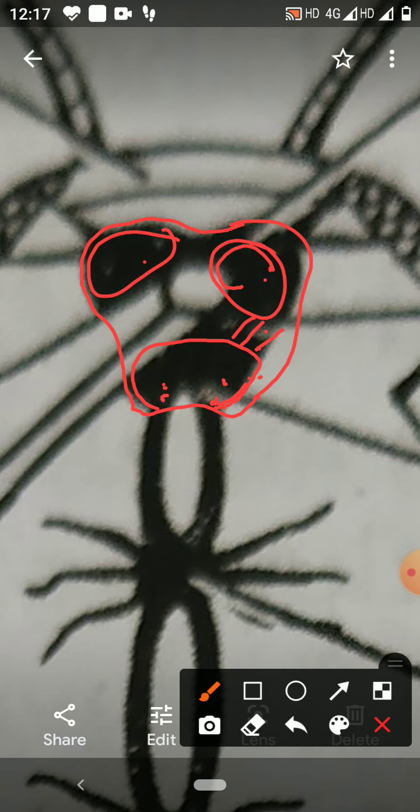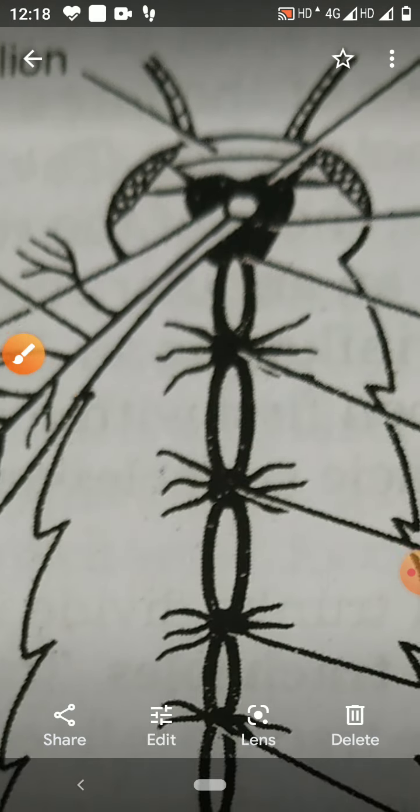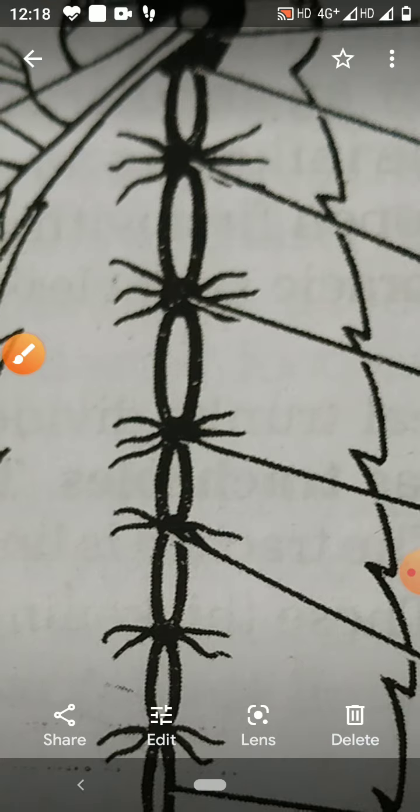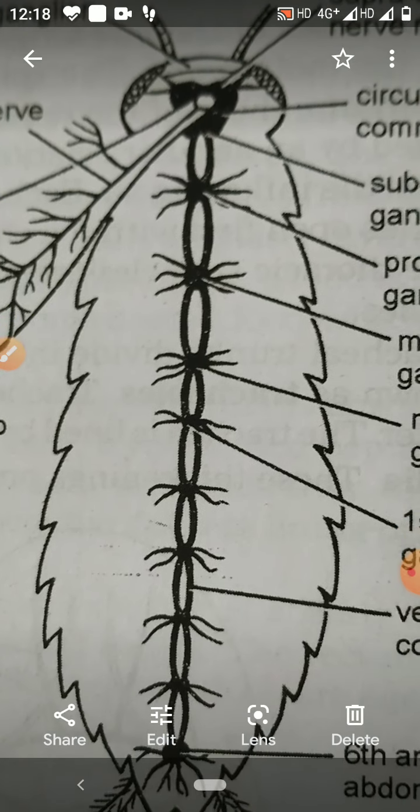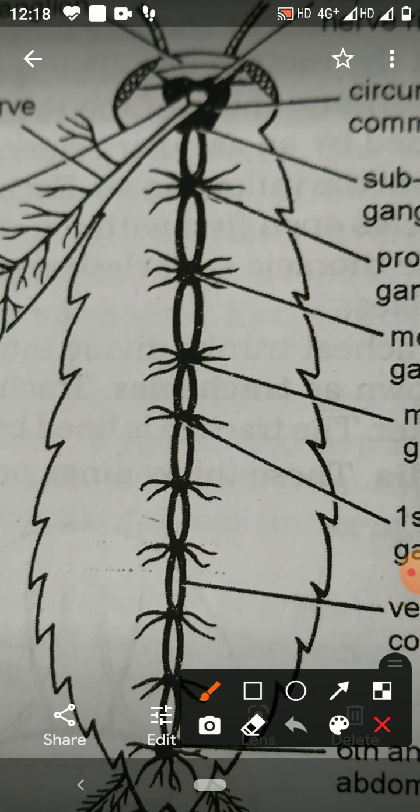Now from the subesophageal ganglion, the mid-ventral nerve cord arises, and it extends to the posterior part of the body. It passes through the thorax and then the abdomen. When it is passing through the thorax and abdomen, it has ganglia. There are three ganglia present in the thorax region.